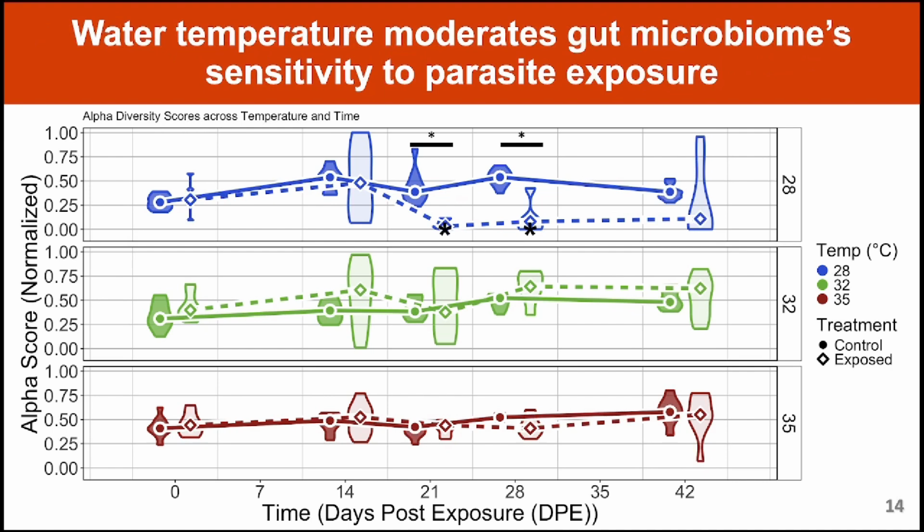By the end of the experiment, we do not find statistically significant differences between treatment groups across each of the temperature groups, but there is substantial variation within the parasite-exposed groups of the 28 and 32-degree fish, indicating sensitivity, and this is likely contributing to our inability to detect statistically significant differences. Collectively, these results suggest that in terms of alpha diversity, the gut microbiome's sensitivity to parasite exposure is a function of water temperature.